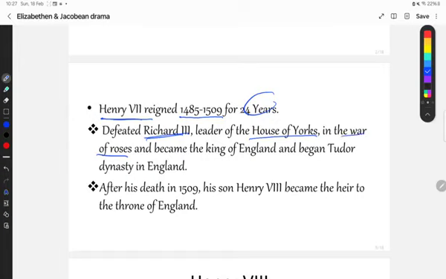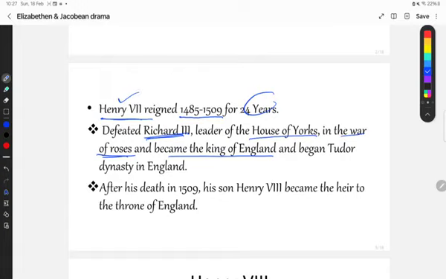So what is the War of the Roses? The War of the Roses is a series of civil wars that was fought for 30 years in England, and in the last civil war Henry VII defeated Richard III and became the king of England. And this is how the Tudor dynasty began in England, and Henry VII was the first Tudor king in England.